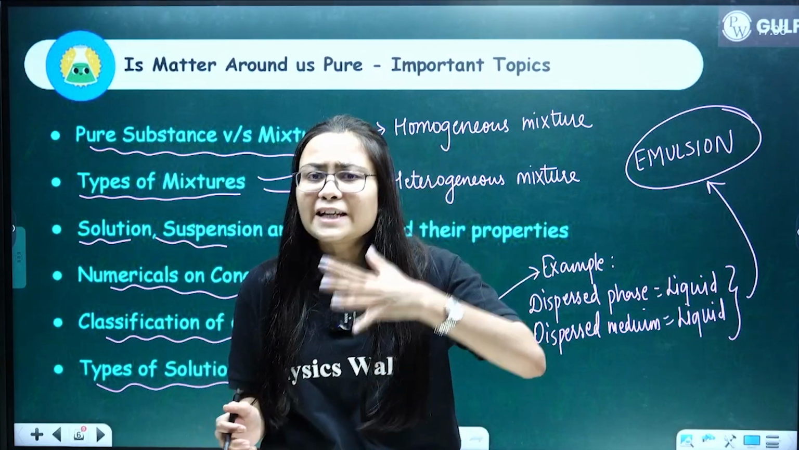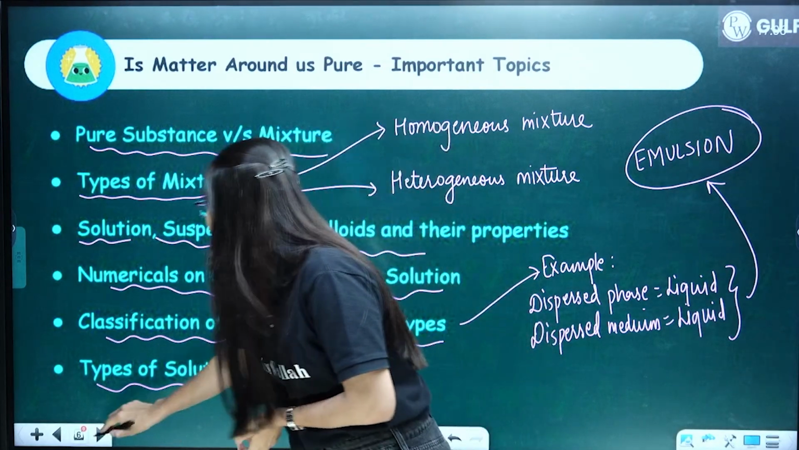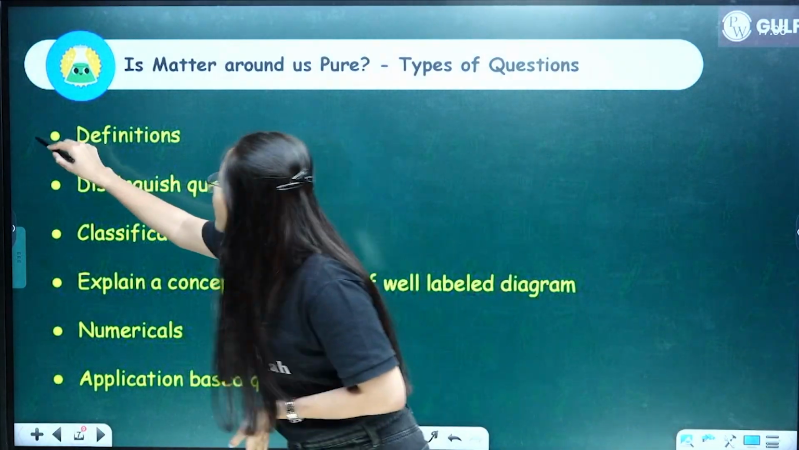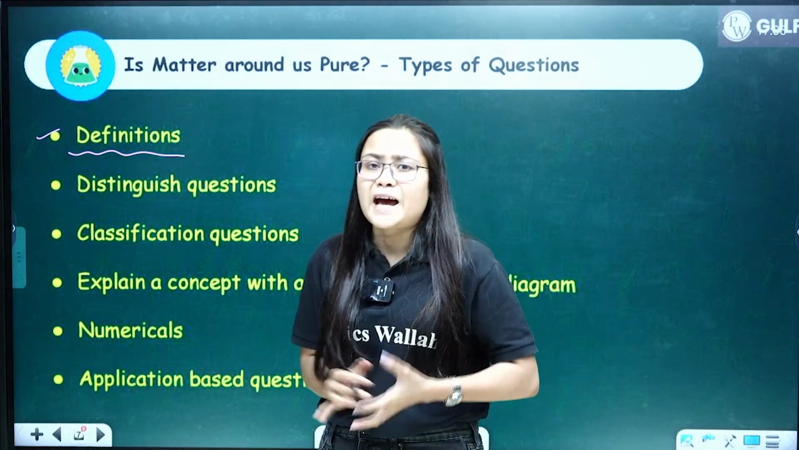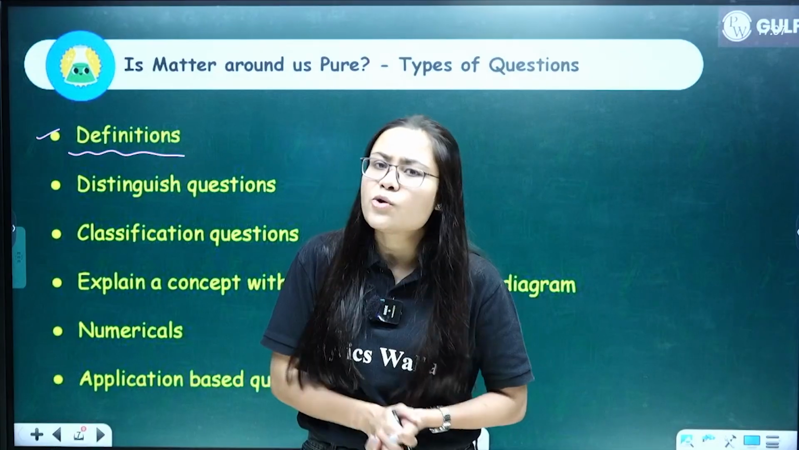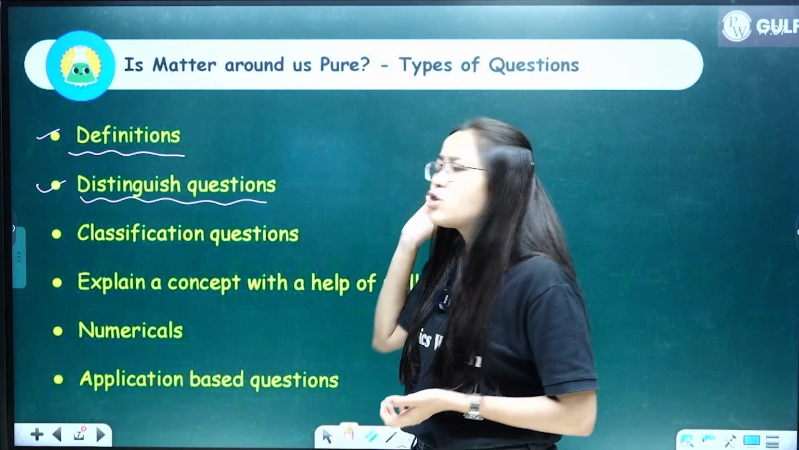Clear? Now let us see again the different types of questions that can be asked from this chapter. Again, we have definitions. Okay, so 1 mark definitions can be asked from this chapter. Be prepared for writing the definitions. Do not mug up the definitions. If you understand the concept, you can easily write the definitions. Clear? Then we again have distinguish questions.